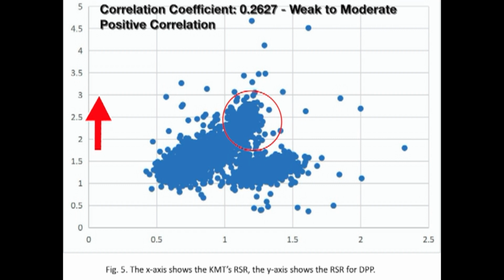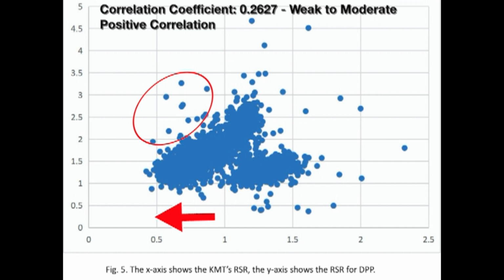This indicates obvious ballot stuffing. I want to point out the dots to the left of this major group of dots. Over here we can see that KMT support decreased by anywhere from about 20 to 50%. However, in that group of dots, the DPP support increased by around 200 to 325% or so. Those areas are also very irregular because if the KMT support rate is decreasing by around 20 to 50%, the DPP support rate should also be increasing by around the same amount.